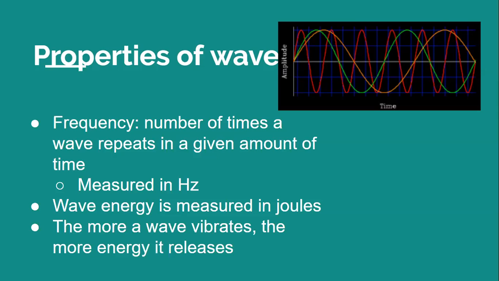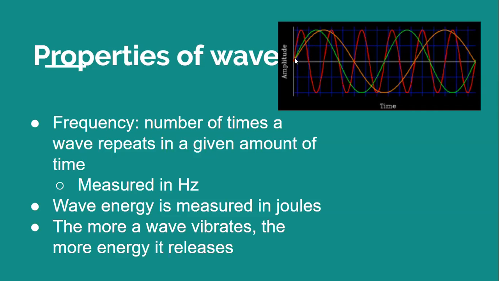So for example, if we're looking at these various waves, let's say this is considered 1 second. Let's look at this green one. We can say that there is a frequency of 2 for this green one, because here is one wave, and it stops here. A full wave would have to be from the resting point until you have a crest, a trough, and you go back to a resting point. So it'll be 1 wave, and then you have 2 waves, or 2 hertz, because it's measured in hertz. That would be your frequency.